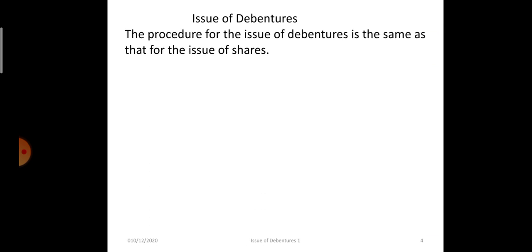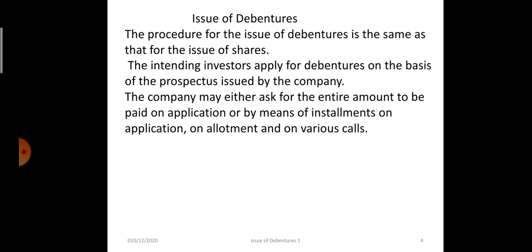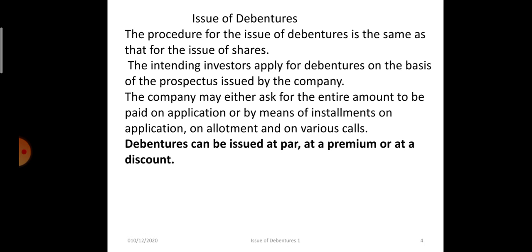Issue of debentures, the journal entries. The procedure for issue of debentures is the same as the issue of shares. That means application is received, then allotment is received, then the call money is demanded and received. The investors will apply for the debentures depending on the issue of the prospectus. The company may ask them to pay the amount in one installment or many installments. Different calls are there.